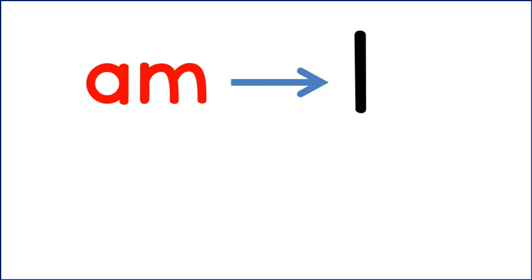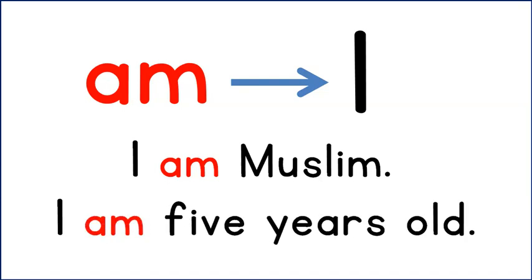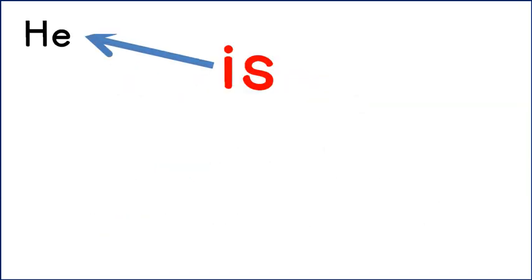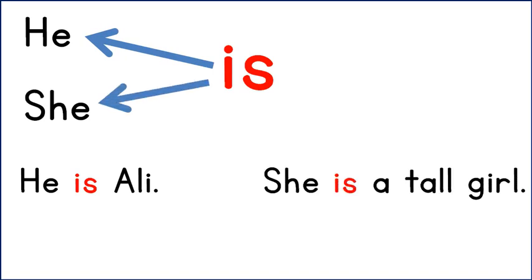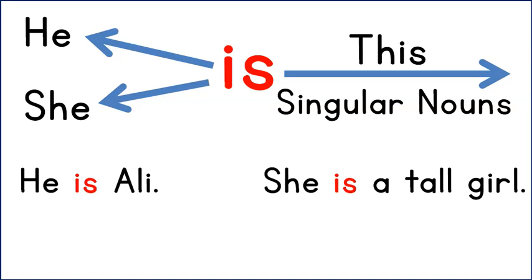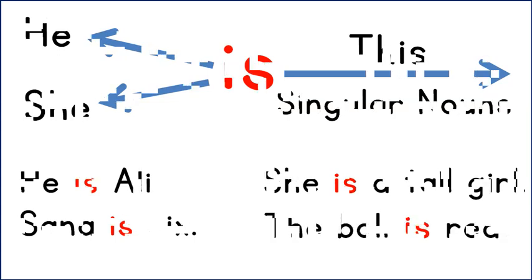Let's revise what we have learned. Am is used with I. For example, I am Muslim. I am 5 years old. Is is used with he. He is Ali. Is is used with she. She is a tall girl. Is is used with this and singular nouns. Sana is 6. The ball is red.